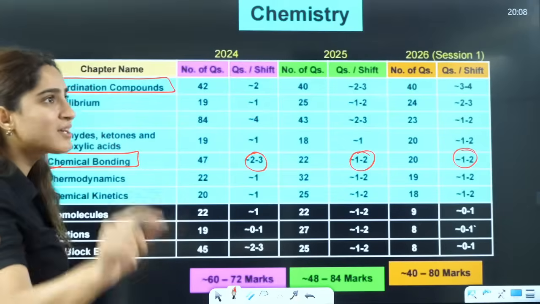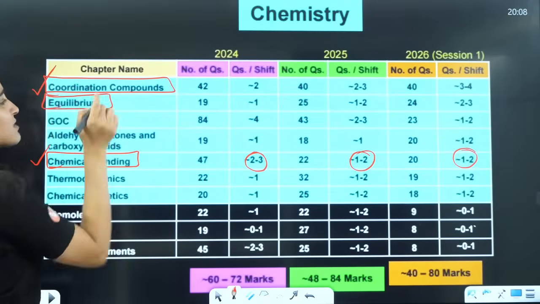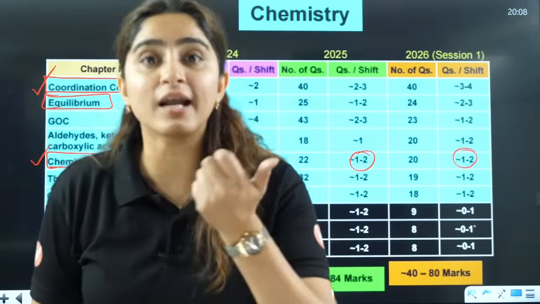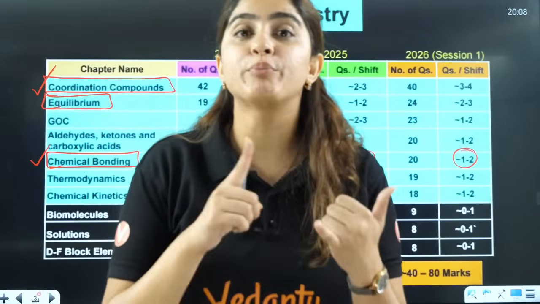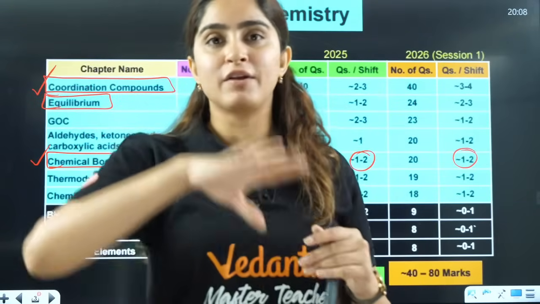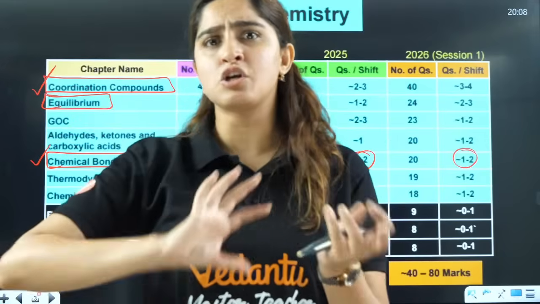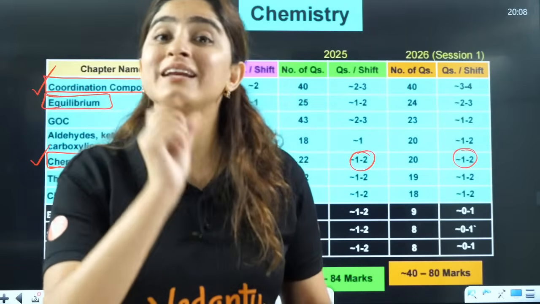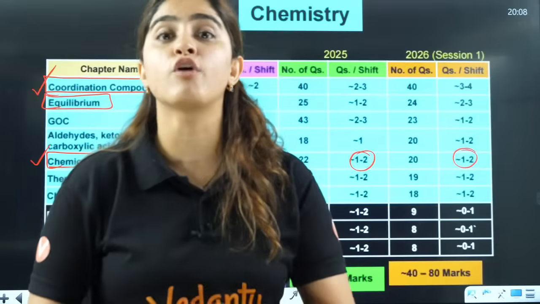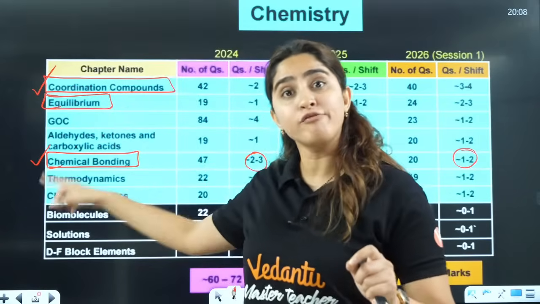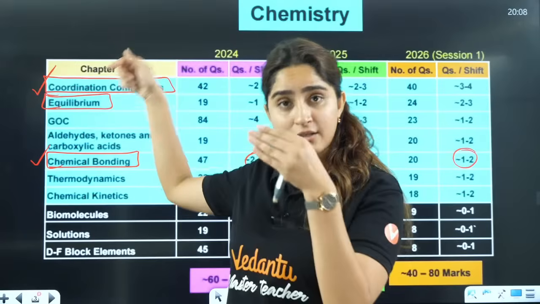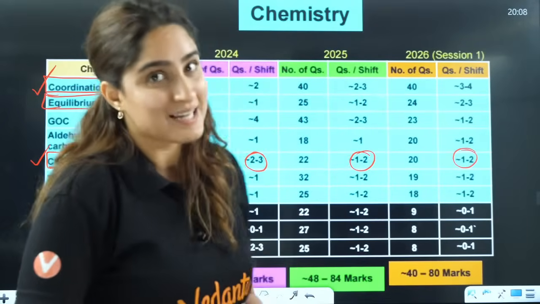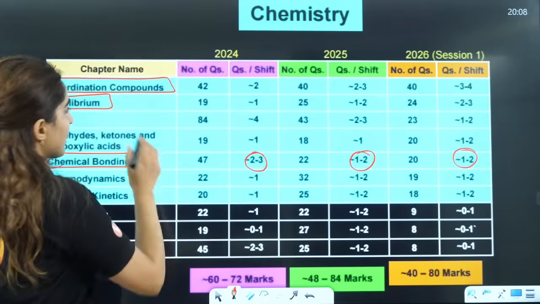Next is physical chemistry. They are asking questions from equilibrium. In chemical equilibrium, they will give you a reaction, say this is the total pressure, and ask you to find Kp or Kc. Or in ionic equilibrium they ask you a question from solubility. In the first and second shifts of your April attempt, they asked a question on solubility, so solubility becomes a very important topic here.